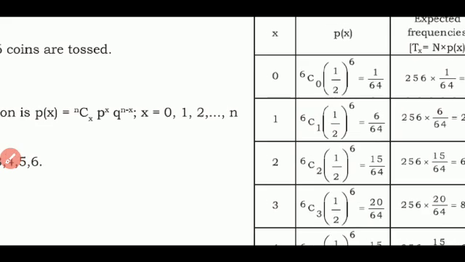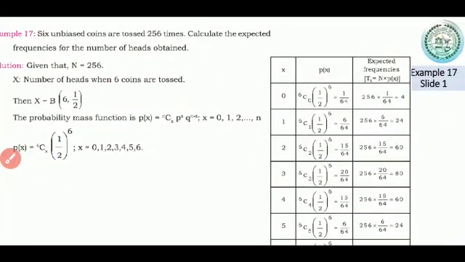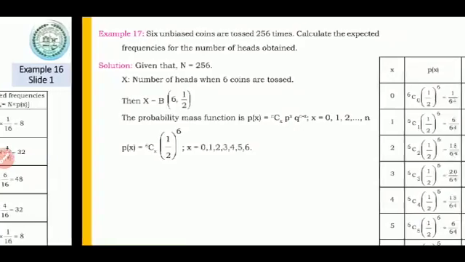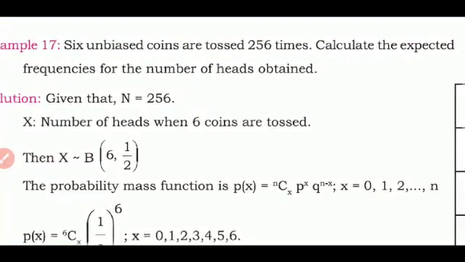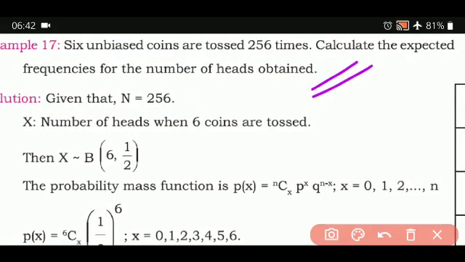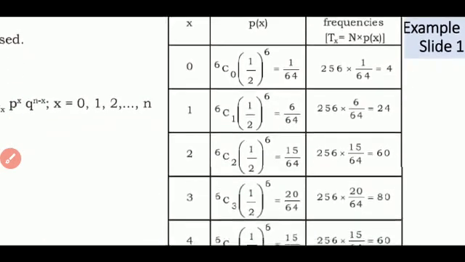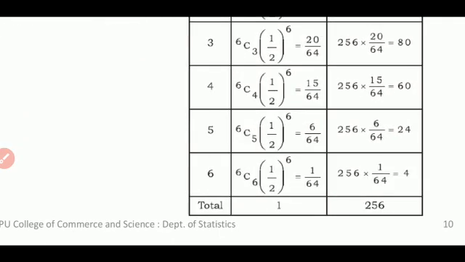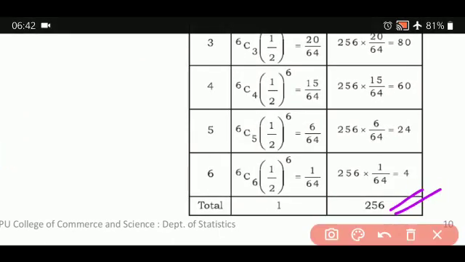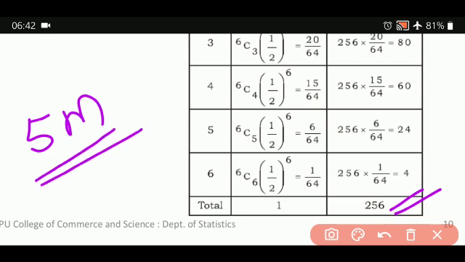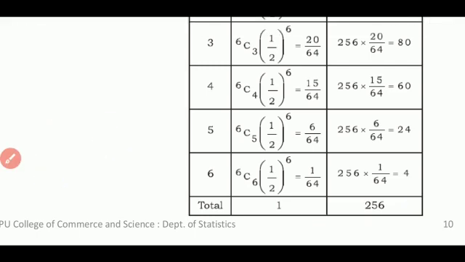In this particular example, what are they trying to tell here? For this simple question, for the simple data, you are applying the binomial distribution and finding the expected frequencies. And when you apply the binomial distribution and find the expected frequencies, that time also the total is going to be 256 only. Such questions have come in the exam for 5 marks.